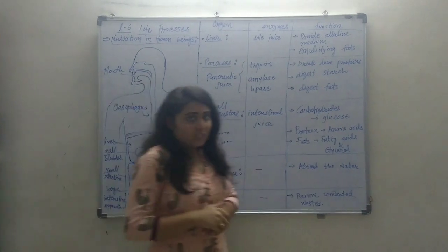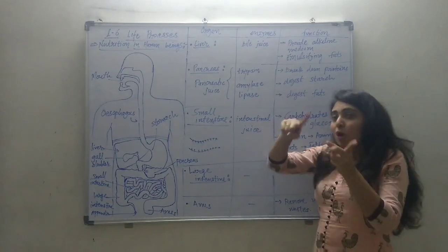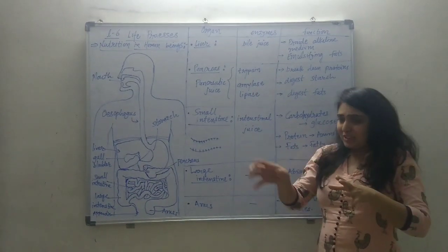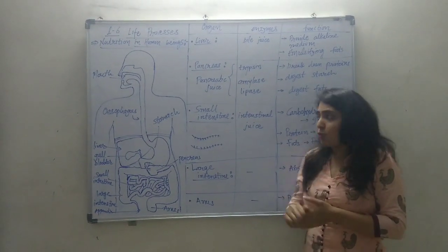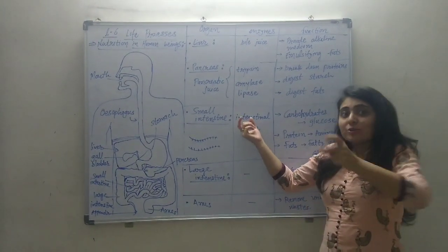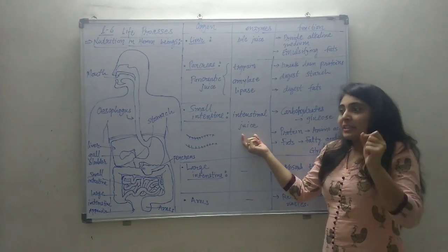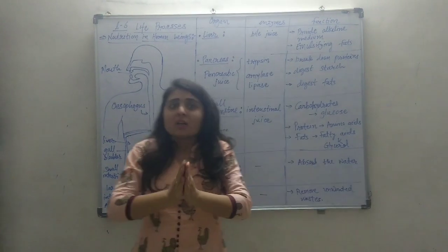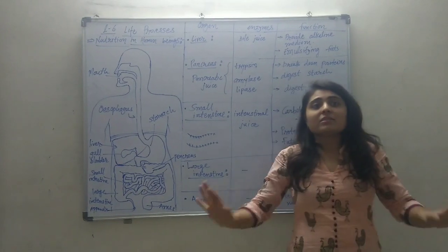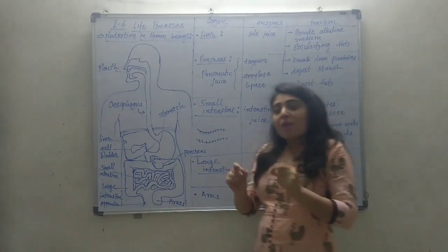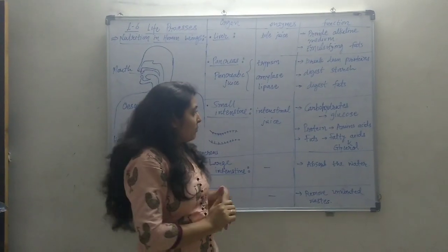in the small intestine. Inside the small intestine, the food will travel through the small intestine with the peristaltic movement, and the walls of the intestine secrete intestinal juice, and this juice has all the enzymes present in it, which completes the digestion process. Each and every molecule present in the food will be digested completely.